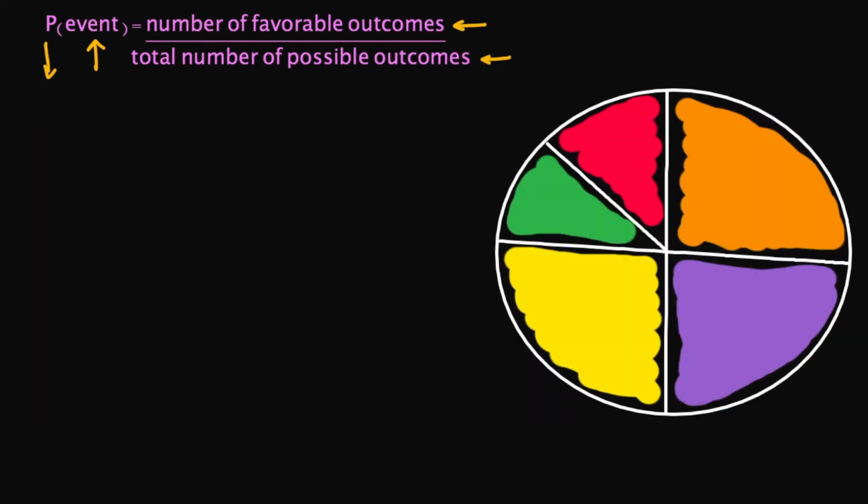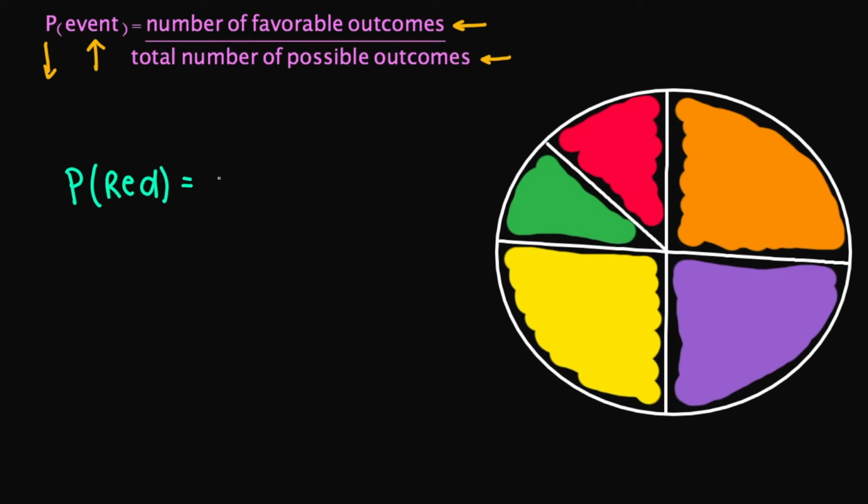So let's look at this example here. Let's say we have a spinner and we want to know the probability that the spinner will land on red. I'm going to do P of red, because this is the outcome we are looking for. What is the number of favorable outcomes?